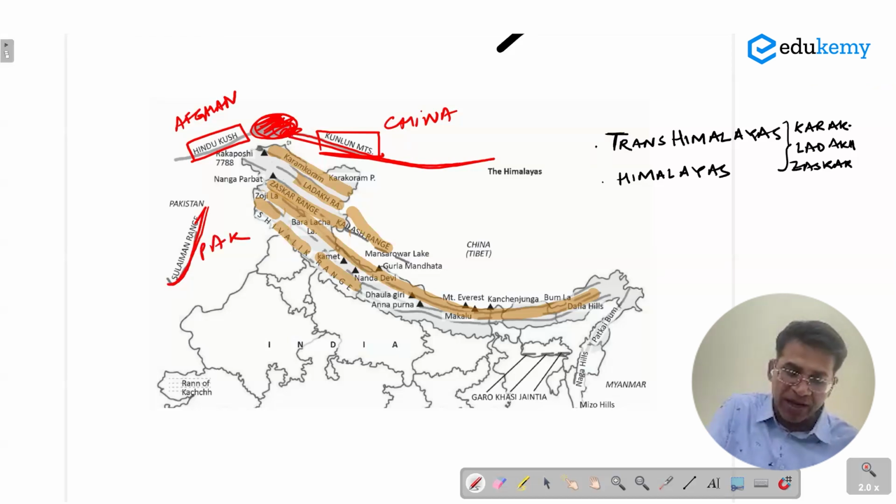So imagine this area as a central area of highlands, from where we have one system of northern mountains of India. We have another system of Kunlun Shan of China. We have another system of Hindu Kush Mountains. And towards Pakistan, we have Suleiman and Kirthar range. So this location here in between is referred to as the Pamirs. The Pamirs or the Pamir Knot. K-N-O-T, Pamir Knot.